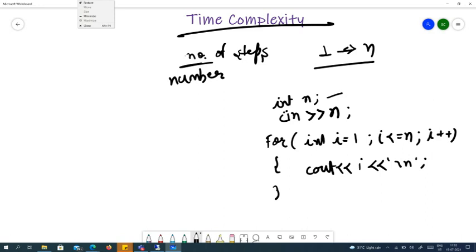So how many steps will it be taking? 1, 1, 1 for the initial statements. How many times will this condition run?